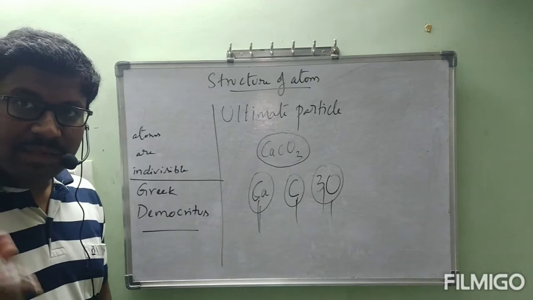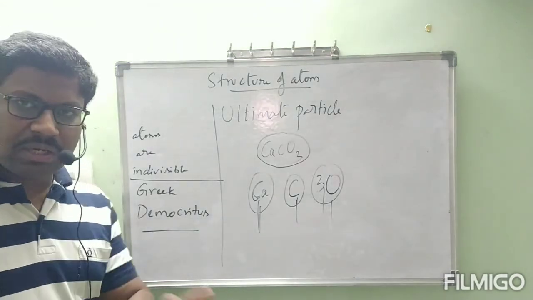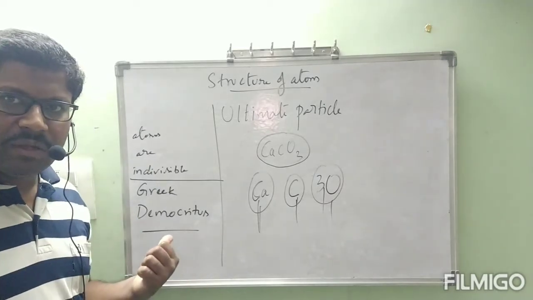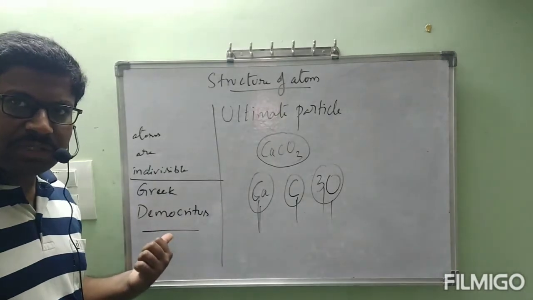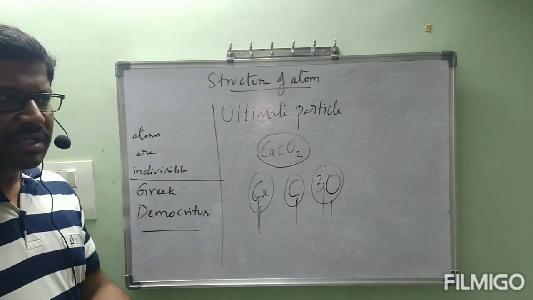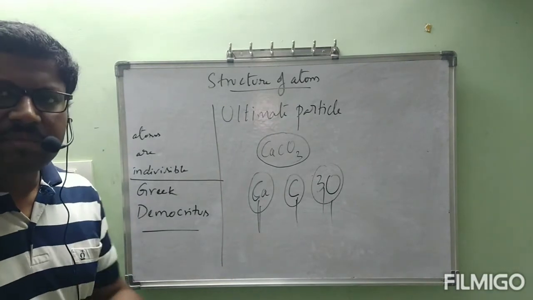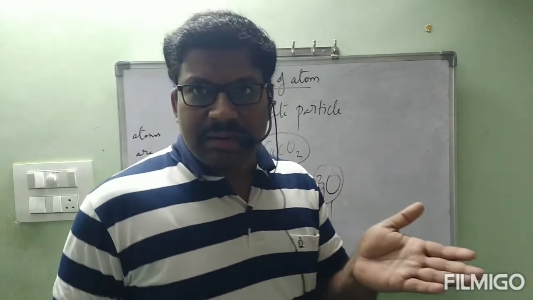I told you at that time people were there, they don't know anything about science. One scientist came into light and he told, his name was Democritus, that atoms are indivisible. Then they didn't ask what is that atom, or why it is indivisible. Simply they believed, because at that time they didn't know anything about atom also.